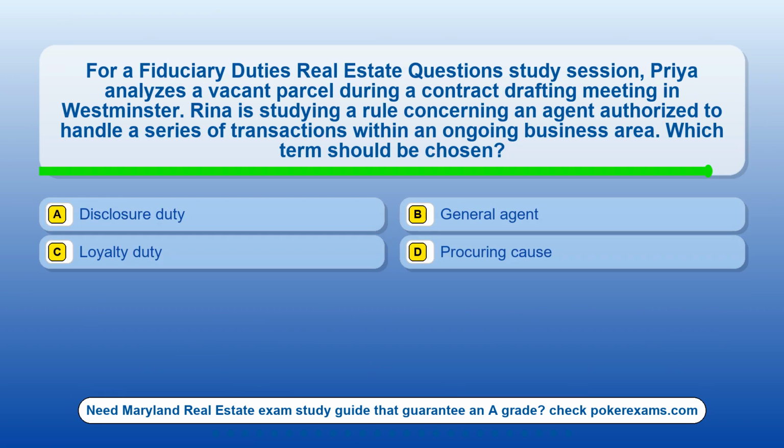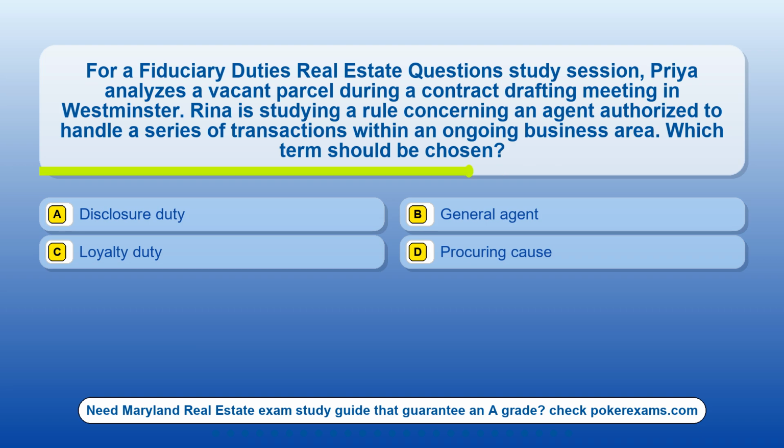Question 24. For a fiduciary duties real estate question study session, Priya analyzes a vacant parcel during a contract drafting meeting in Westminster. Rina is studying a rule concerning an agent authorized to handle a series of transactions within an ongoing business area. Which term should be chosen? Option A, disclosure duty. Option B, general agent. Option C, loyalty duty. Option D, procuring cause.